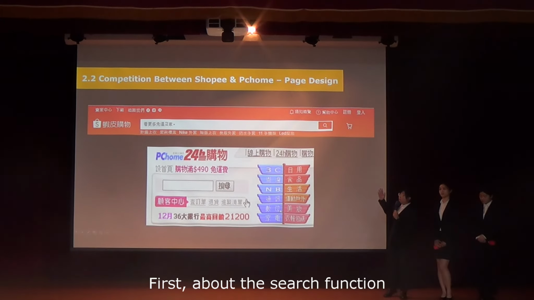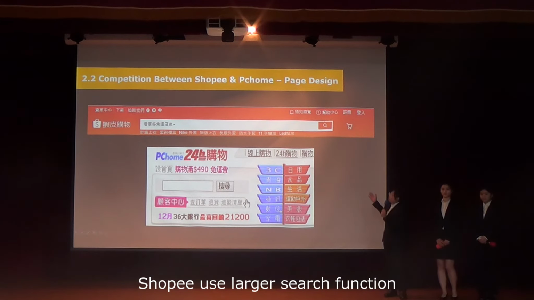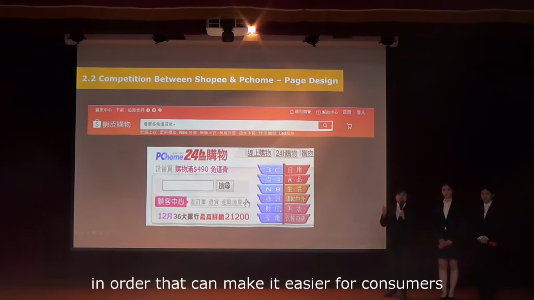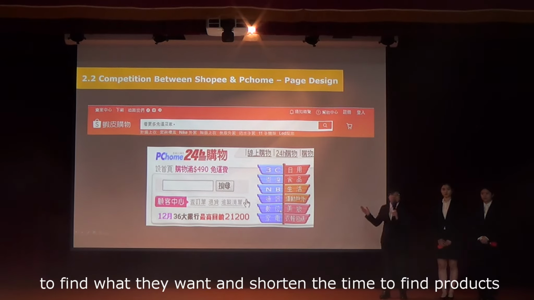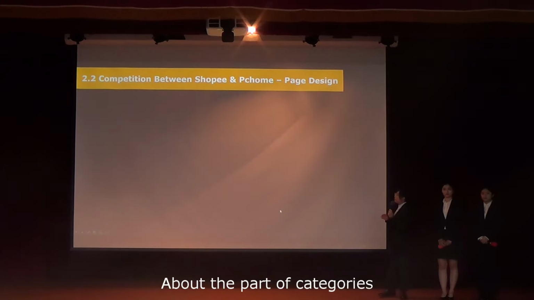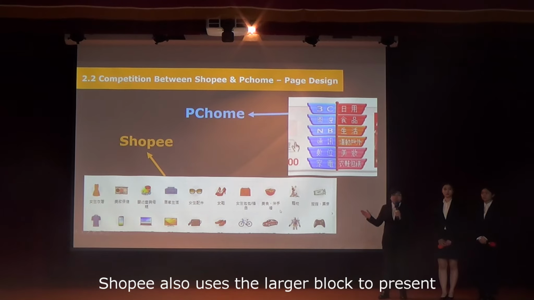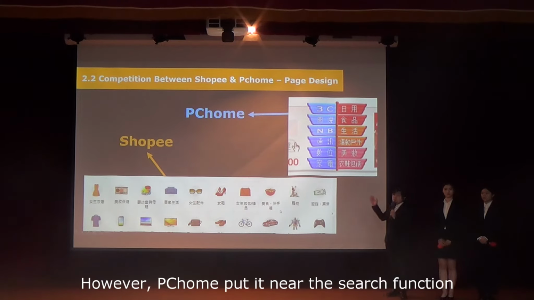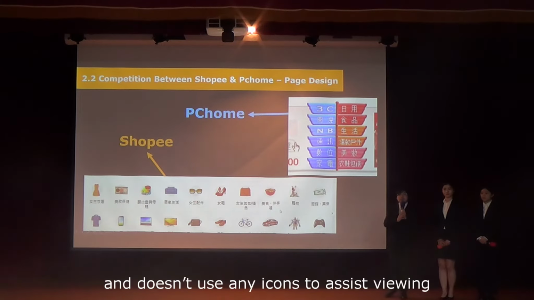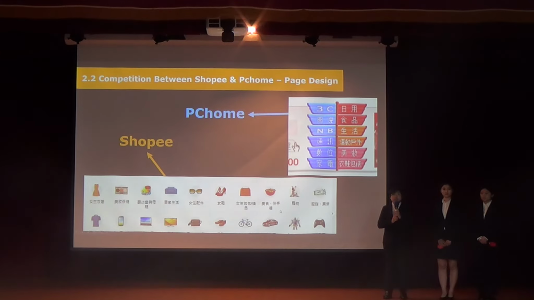First, about the search function. Shopee uses a larger search function in order to make it easier for consumers to find what they want and shorten the time to find the product. Next, about the parts of categories. Shopee also uses a larger block to present. However, PChome put it near the search function and doesn't use any icons to assist viewing.